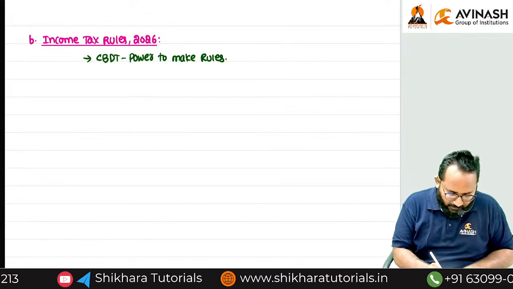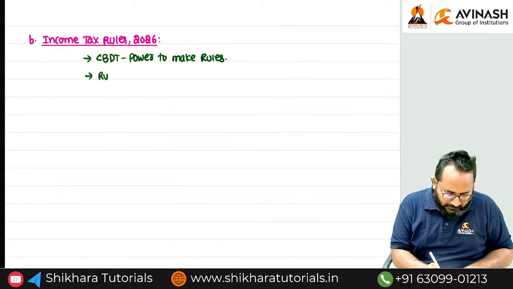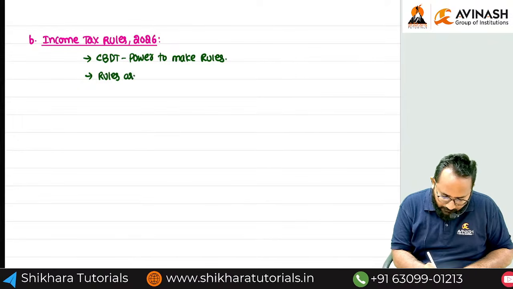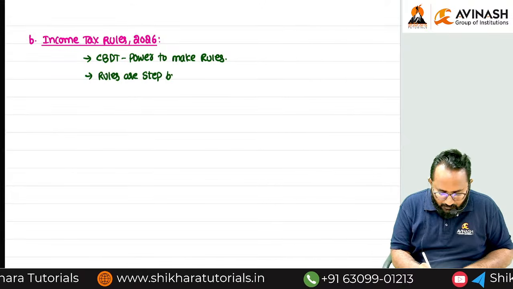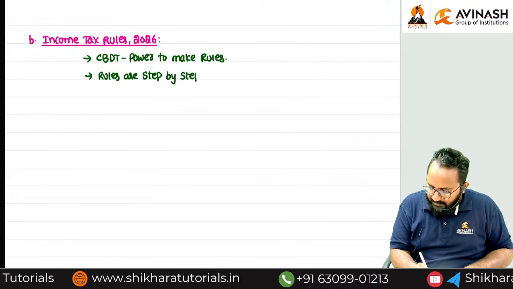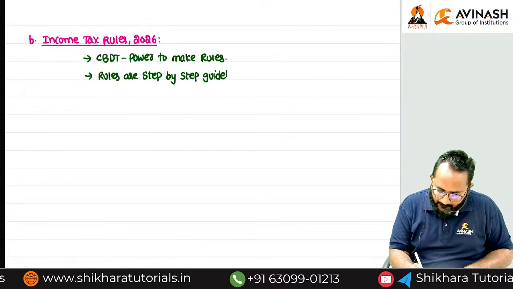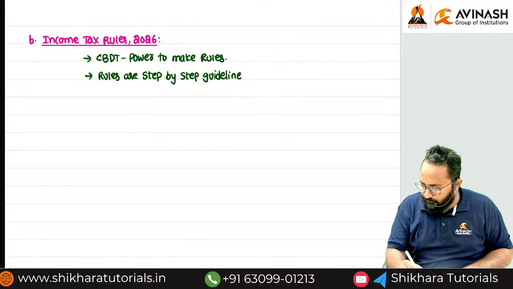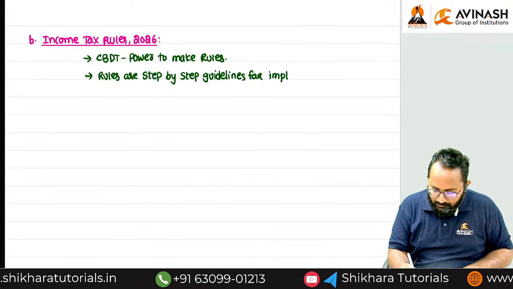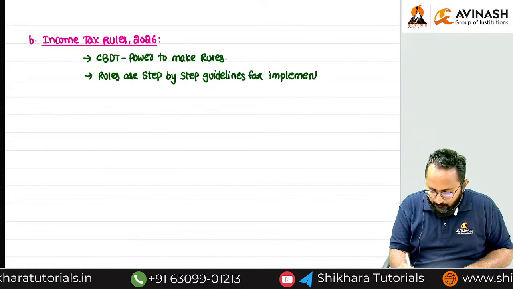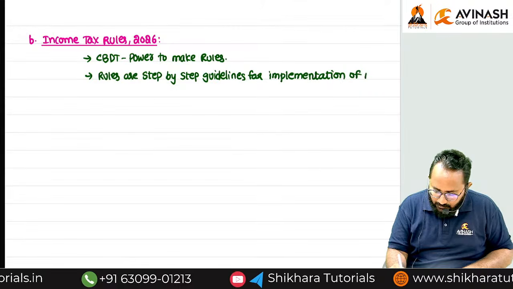Now the second one. What is the purpose behind the creation of rules? Rules are step by step guidelines for the implementation of the Act.